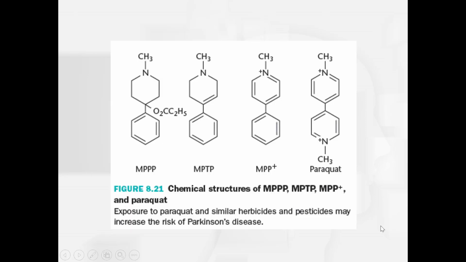And that's what this is showing you. So here's MPTP. This is what it's converted into in its toxic form, MPP+. And you can see it's very similar to paraquat, which is found in herbicides and pesticides. We know that farmers and others that have exposure to these toxins have an increased risk of Parkinson's disease.